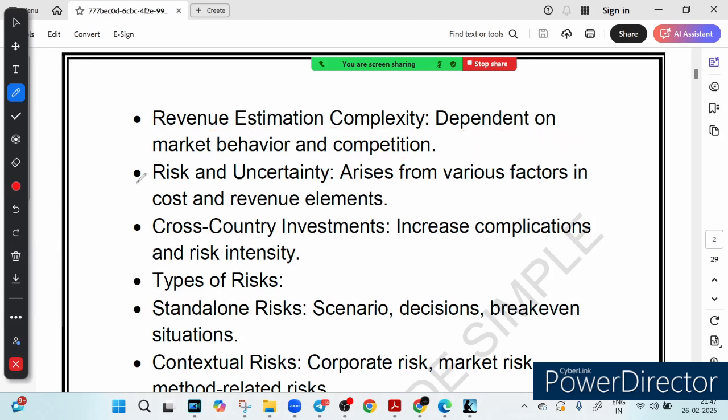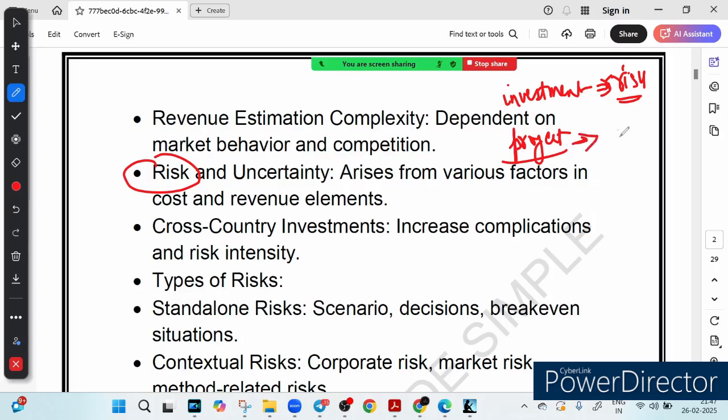Now the risk factor comes into play. Every investment comes with risk. Investment is there, so it means risk will also be there. Some risks are within the project itself. Let me give you some examples. Unexpected cost overrun is one kind of risk. Another kind of risk can be sales fluctuation. Sales may fluctuate, so this is a standalone risk.